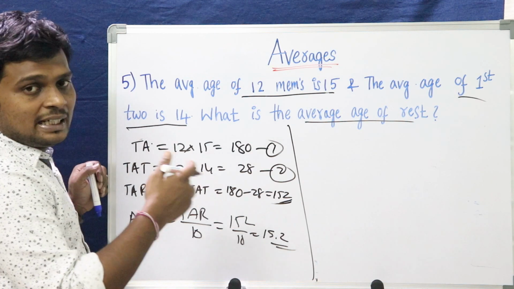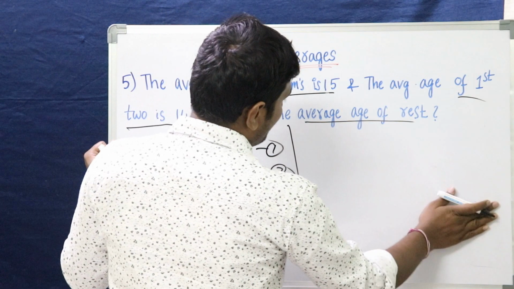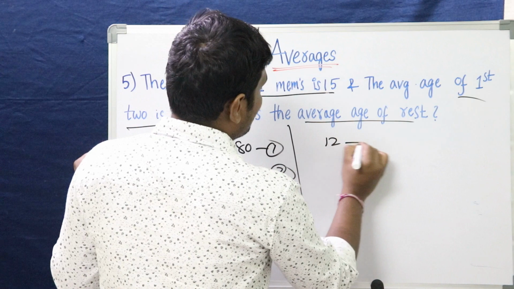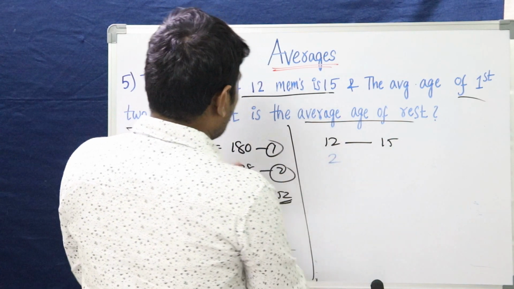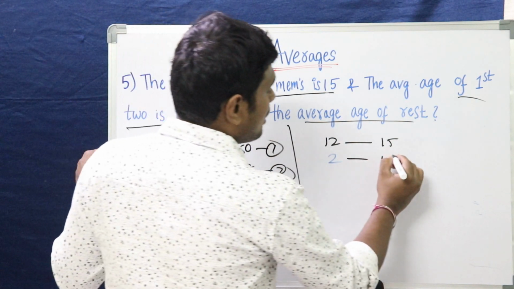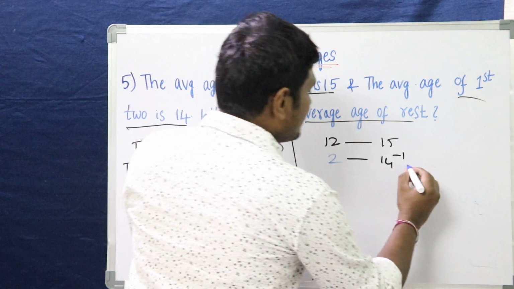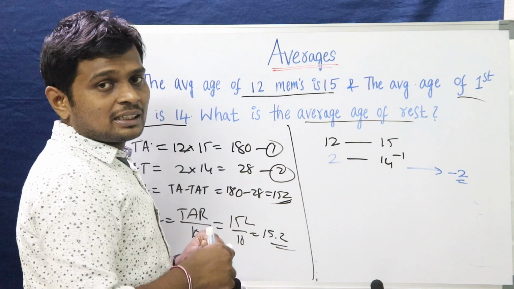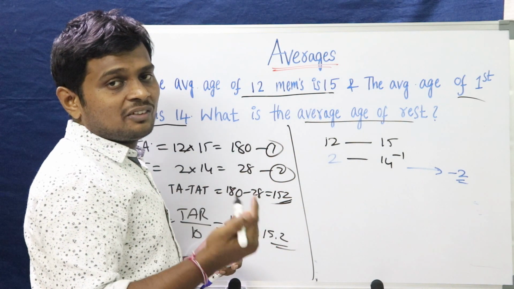Let me tell you the second way. How can we solve it in the second way? I have told you, right, the total deviation should always be 0. For the 12 members, the average is 15. For the first two members, the average is 14. That means how much deviation is there? -1 deviation per person, so total deviation is -2. In order to nullify the total deviation, the rest should have a deviation of +2.